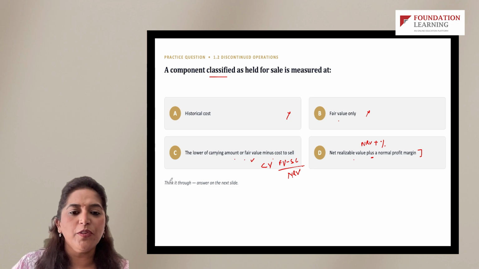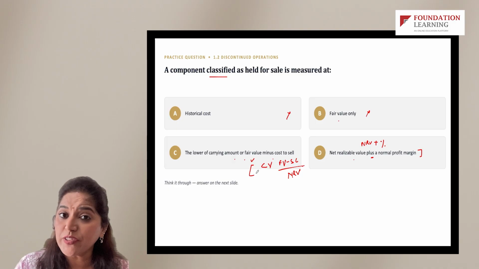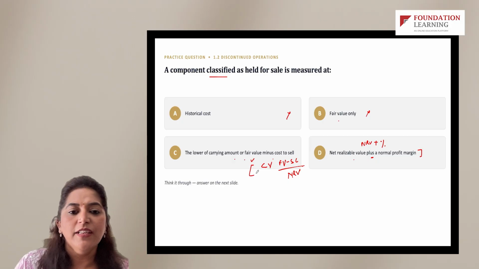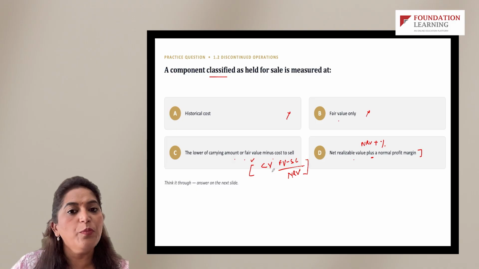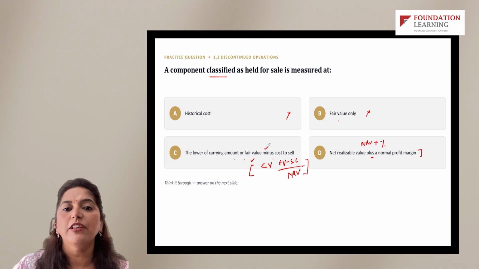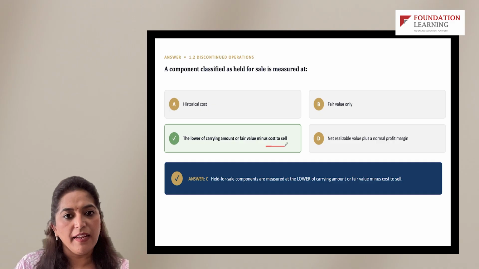If you create some markers for yourself, certain abbreviations, certain mnemonics for yourself, it's easy to remember a number of things in the examination. So it's the lower of both of these which would be the valuation for discontinued operation, right? As we see, this is the correct answer.